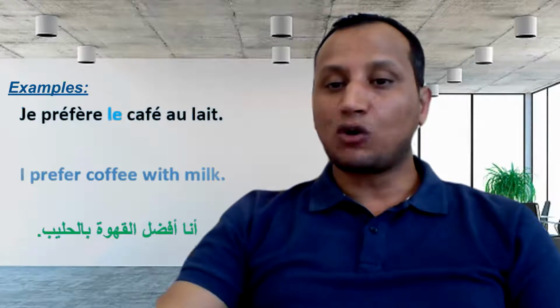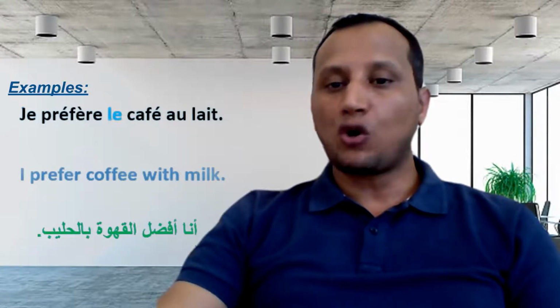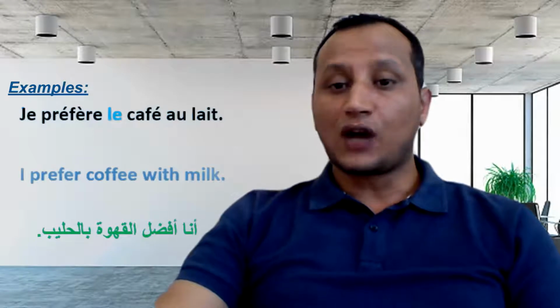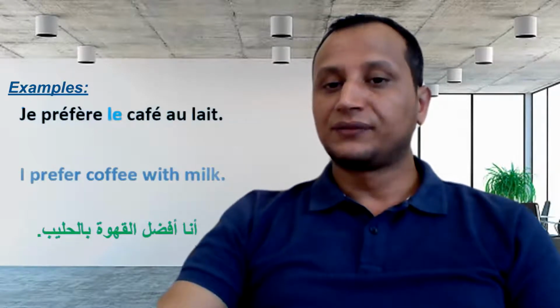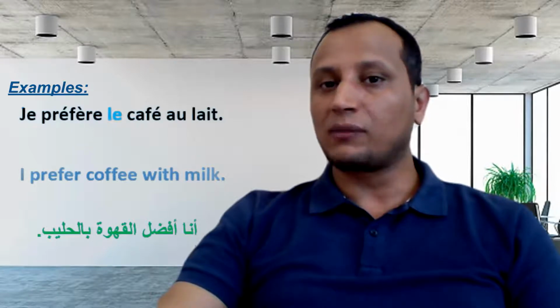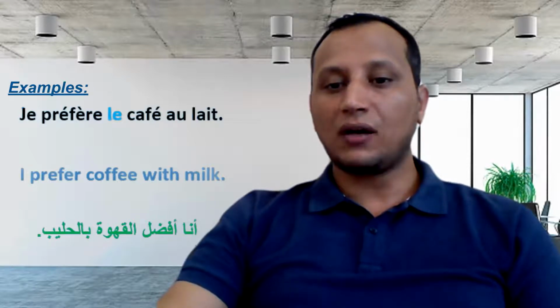Another example, preferences, je préfère le café au lait. Je préfère le café au lait. I used le again because I'm talking about preferences. We said with things we like, things we don't like, and with preferences, like I prefer coffee with milk. Here we use le.